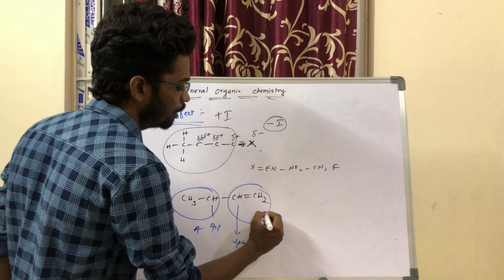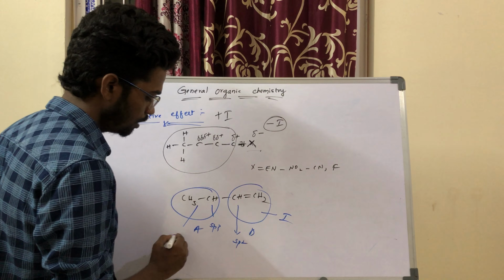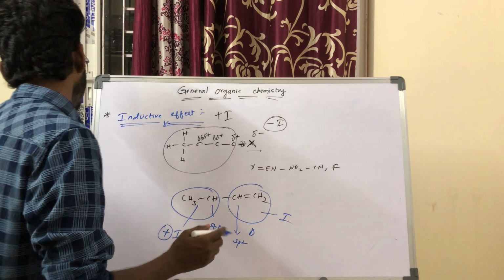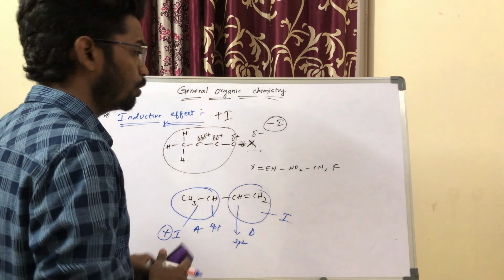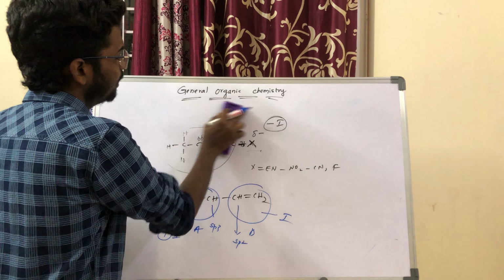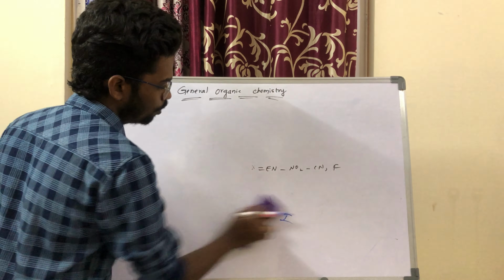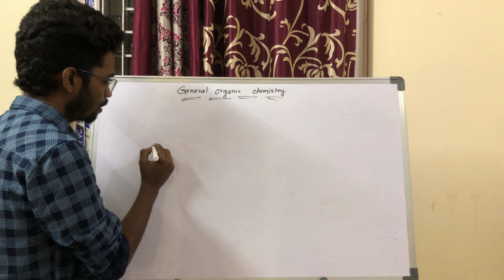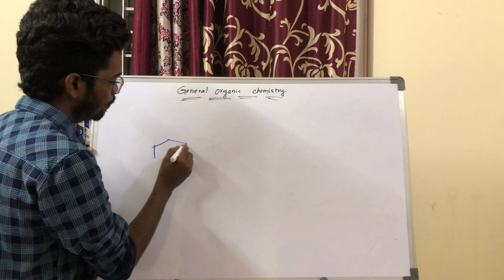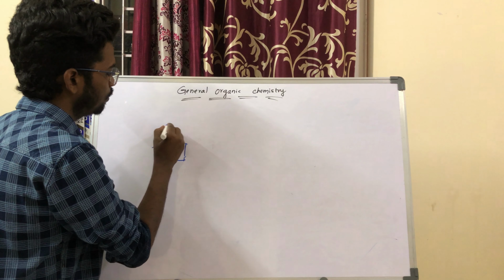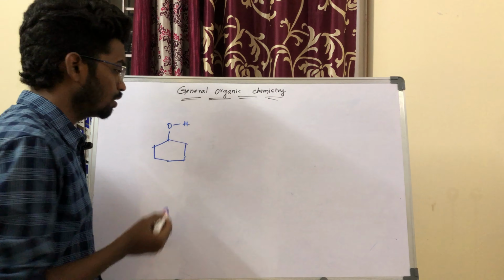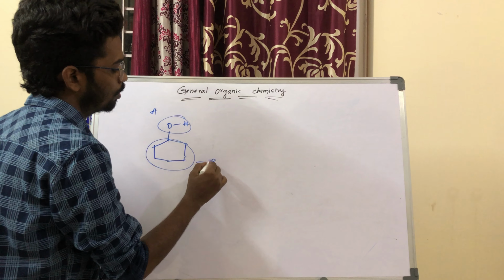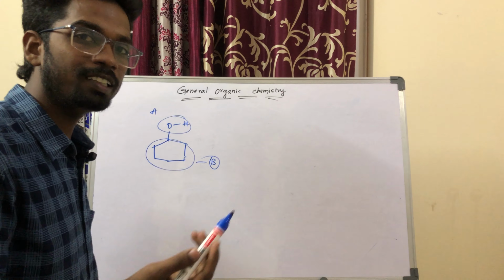So you will get minus I here, and here it is a plus I, right? I hope you understand. I will give one more example so that you can understand what exactly this inductive effect is. So here you take one more example. I will take this one as A and this one as B. Which one is the minus I effect, and which one is the plus I effect?